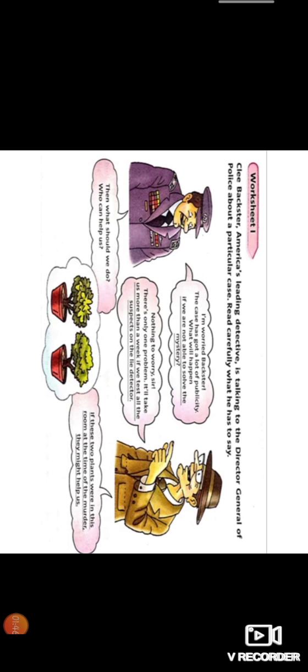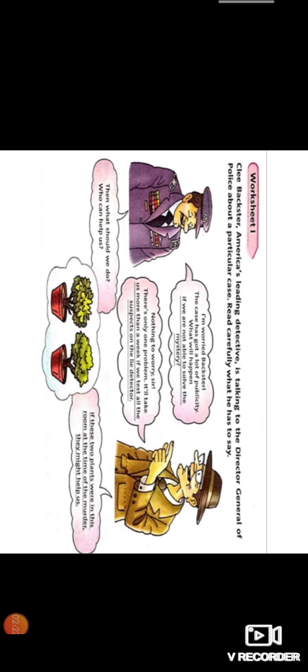In the same way here also, the case which they were handling has got so much publicity. It has been printed in the newspapers everywhere, and many people know about the case now. So obviously they have to bring out some result. They have to catch the culprit, right? So here, the Director General of Police is talking to the detective, asking what will happen if we are not able to solve the mystery. That's his question.